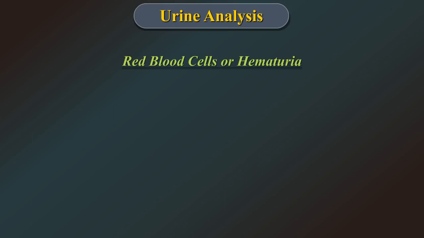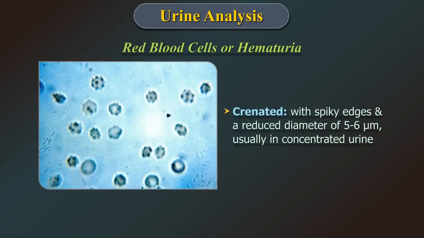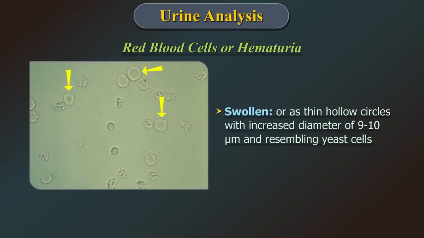Red blood cells or hematuria. Appearance. Red blood cells in urine may be seen as intact, normal shaped, small yellow discs, darker at the edge, of the size 8 microns; crenated with spiky edges and reduced diameter of 5 to 6 microns, usually in concentrated urine; or swollen, as thin hollow circles with increased diameter of 9 to 10 microns, resembling yeast cells.